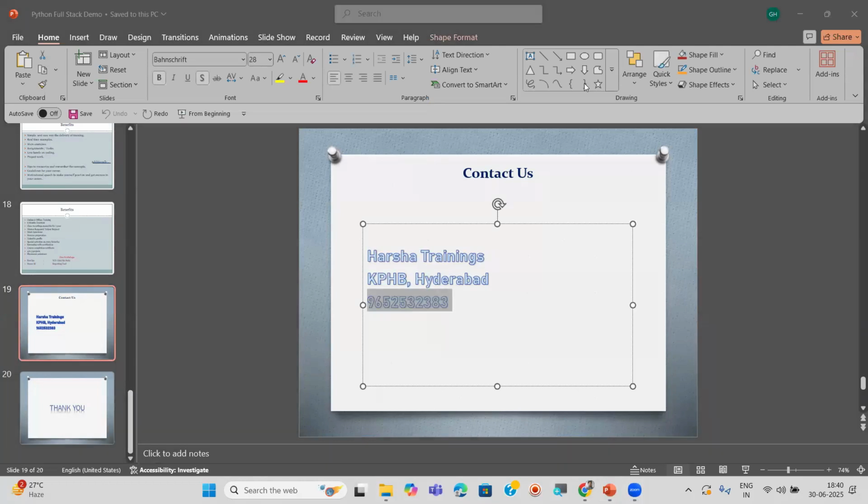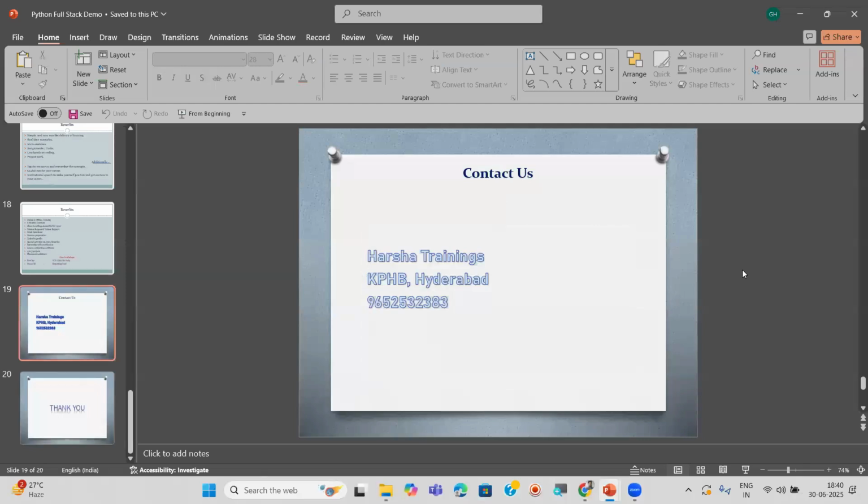Any queries, sir? If more doubts or more queries, you also can call to this number after the session or tomorrow. You also can visit our office, KPHB, nearby Metro, Harsha Trainings.